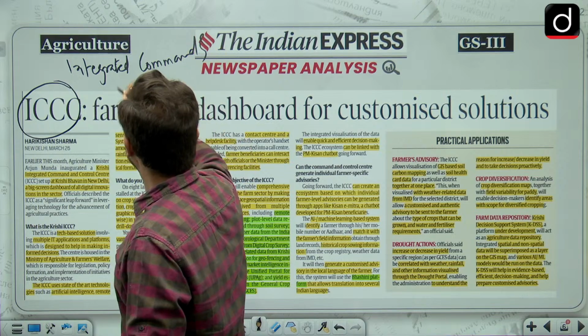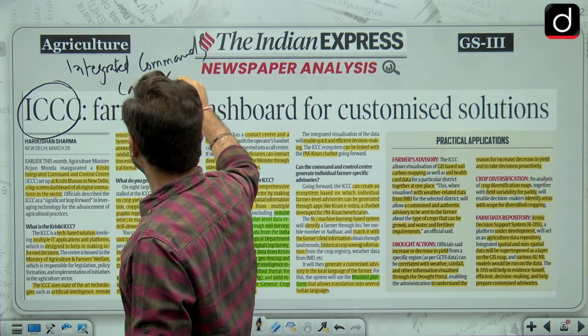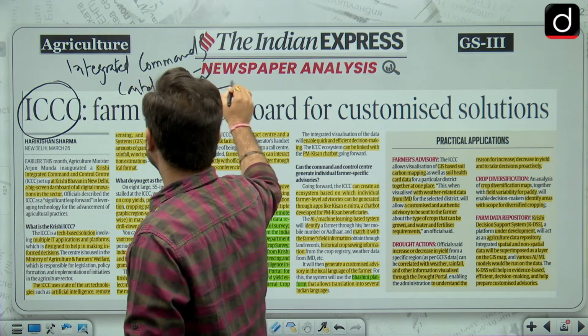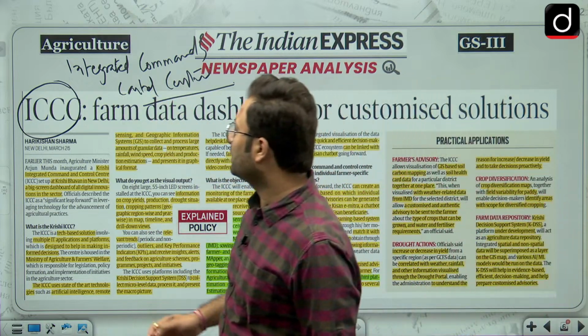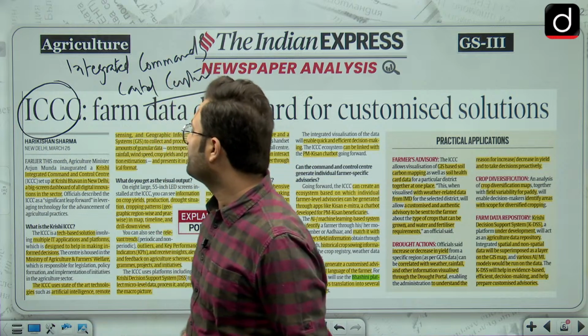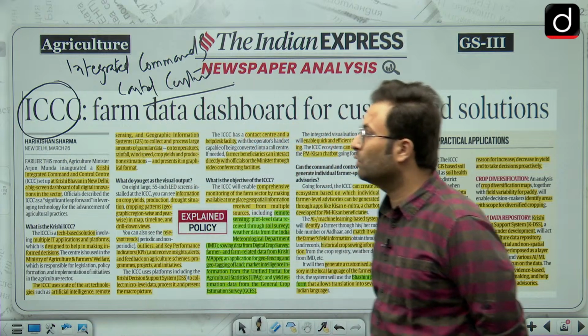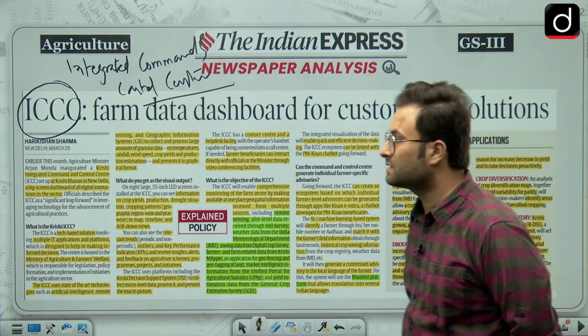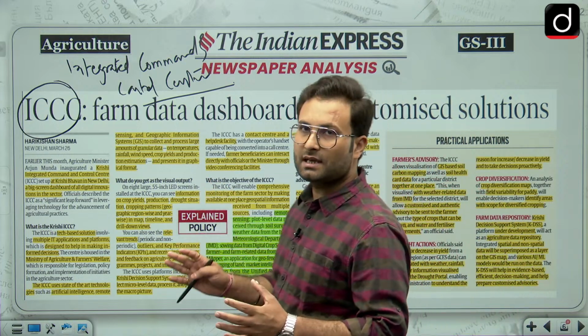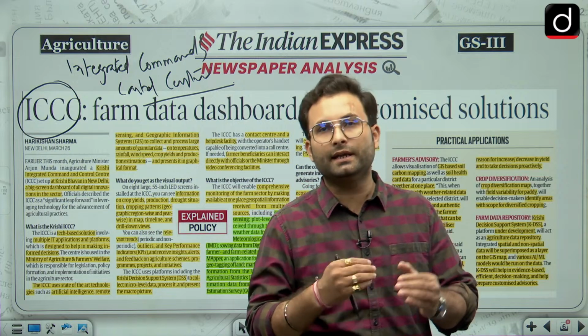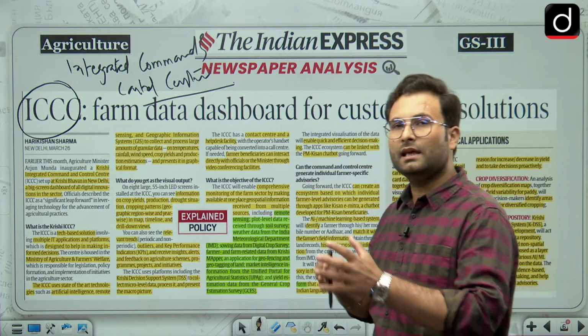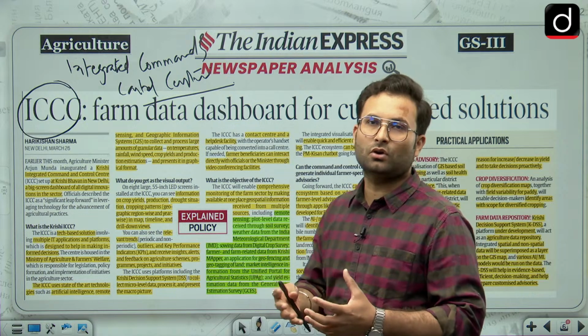integrated command and control center. So agriculture minister has inaugurated this particular Krishi ICCC at Krishi Bhavan, New Delhi, a big screen dashboard of all digital innovations in the sector. So what is happening here is that they will actually integrate all the services, all the data on one platform, and then they will provide you certain solutions or certain outputs.